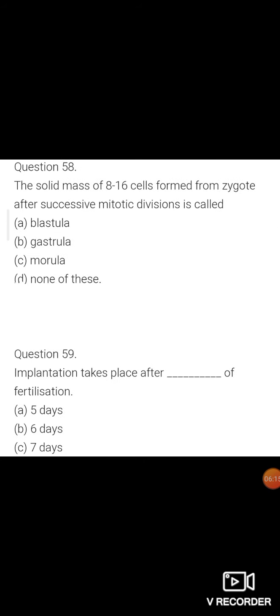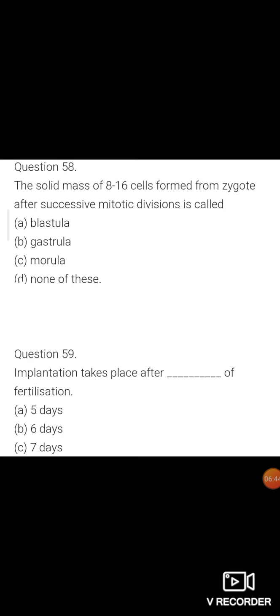Question number 58. The solid mass of 8 to 16 cells formed from the zygote after successive mitotic divisions is called: option A is blastula, option B is gastrula, option C is morula, and option D is none of these. The solid mass of cells is called morula. So option C is the correct answer.